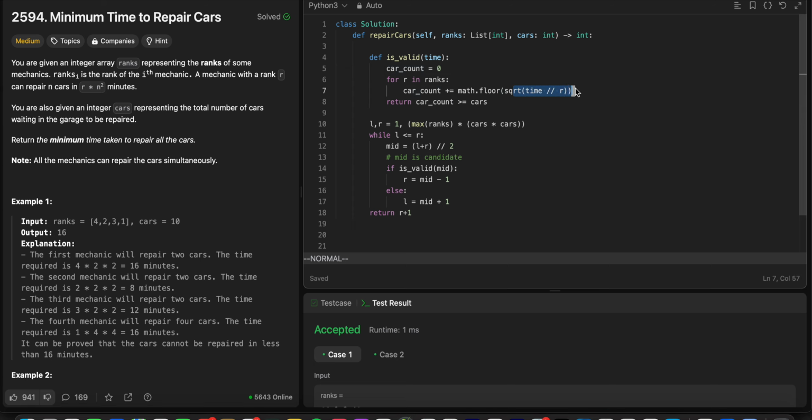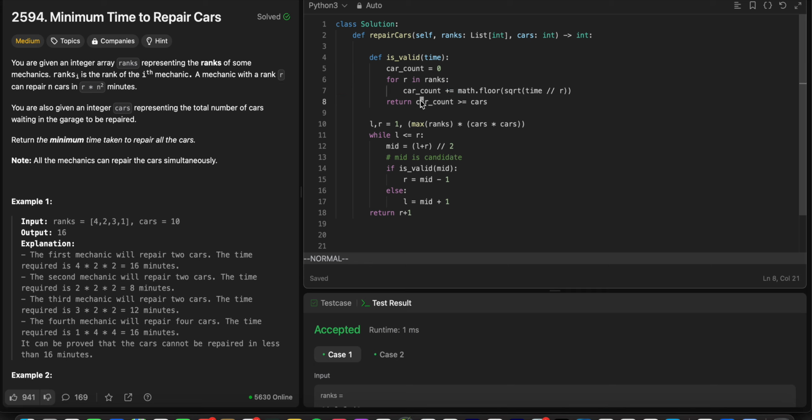We get the square root of it, and then we just have to floor it, because let's say a time of 14 with rank 4 would yield me like 10.7, and 10.7 means it didn't do 11, it did 10, because it couldn't do 11 in 14. So we floor it, because the best you could do is 10, and we keep counting the cars.